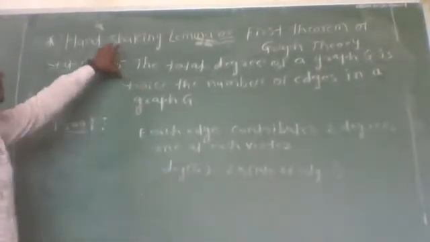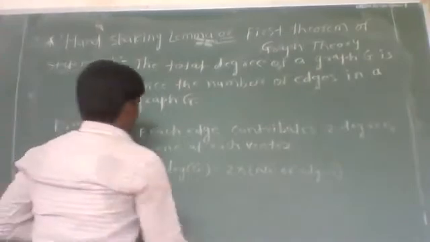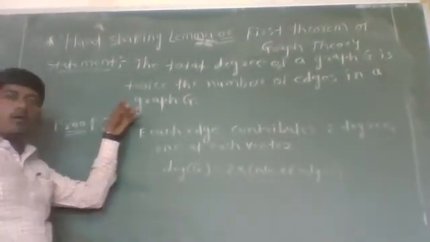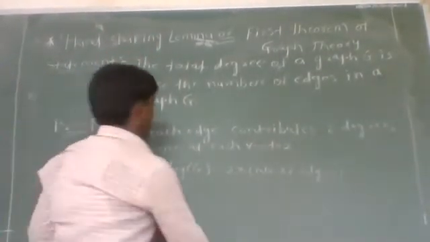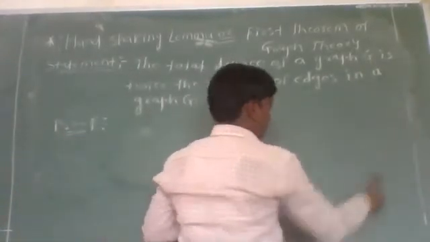Why is this theorem known as the handshaking lemma? Suppose at a party n handshakes occur, then each handshake involves 2 hands. This is another proof for this theorem.